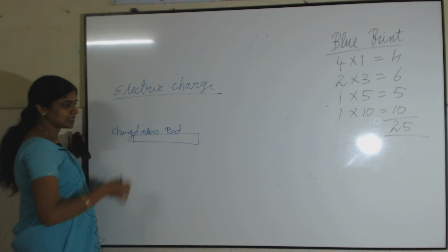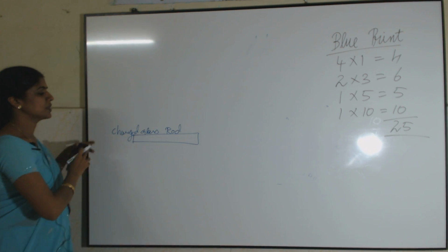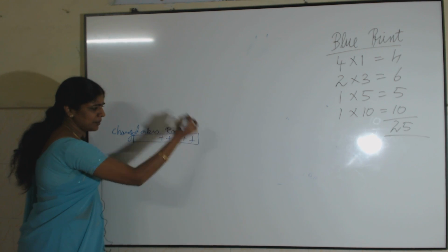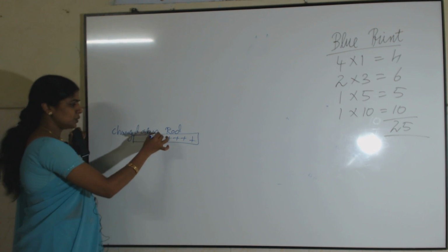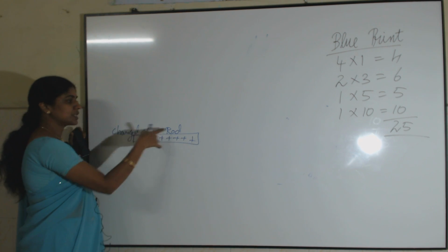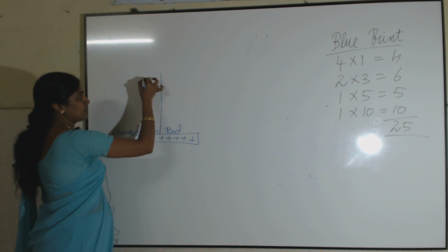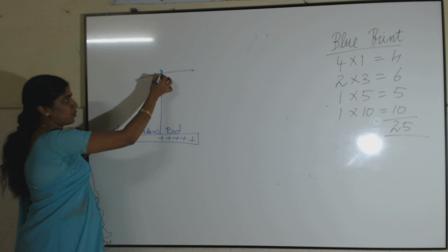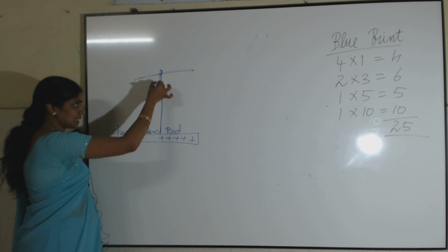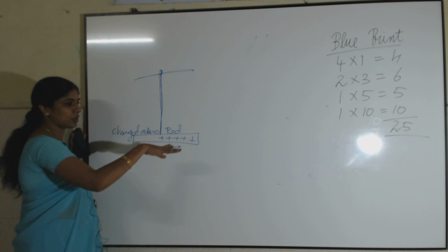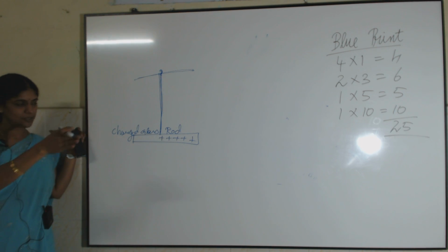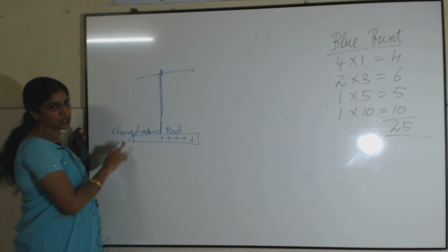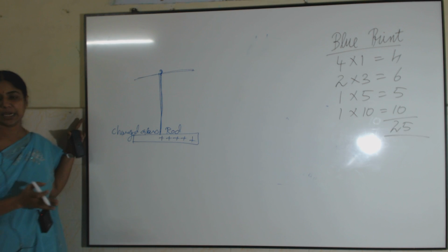We know that when a glass rod is rubbed with silk cloth, what charge does it gain? It will become a positively charged rod. You suspend this charged glass rod with a silk thread, tied at one end, such that it swings horizontally. This is an experimental verification to prove that like charges repel and unlike charges attract.